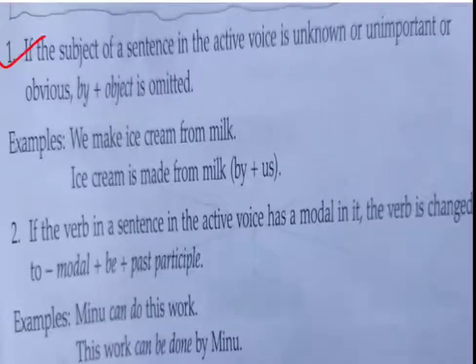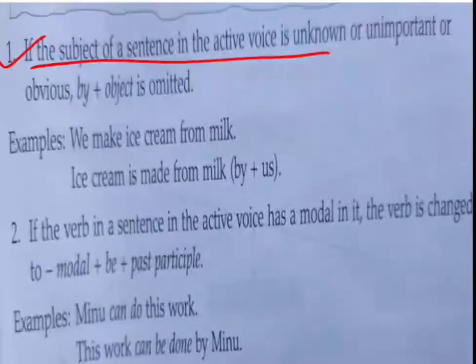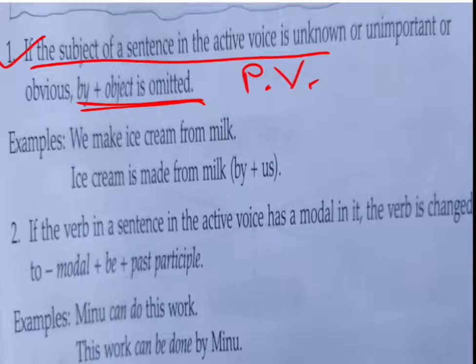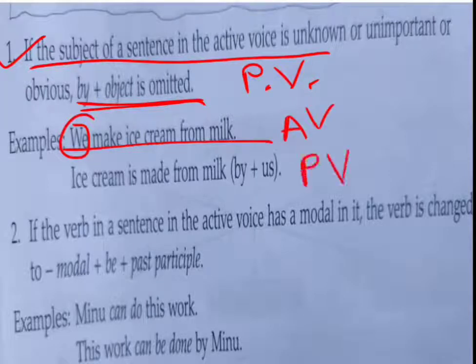It means if you think that the subject of the active voice is unknown or not important, then at that time you don't write by plus object in passive voice, not in active voice. This is about active voice, and this is passive voice.